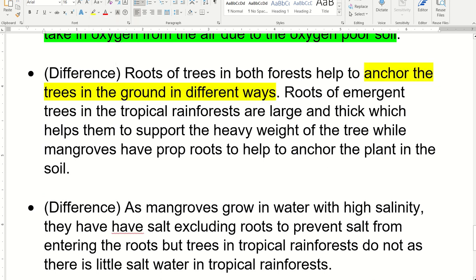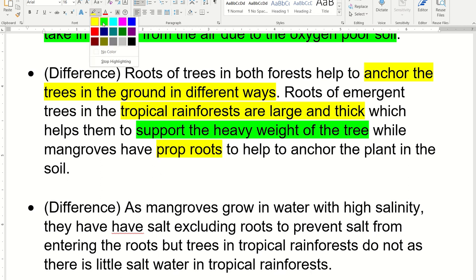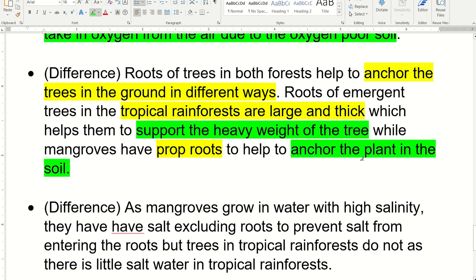The roots of the emergent trees in the tropical rainforest are large and thick. Here I am describing the tropical rainforest, large and thick, and it helps them to support the heavy weight of the tree. On the other hand, the mangroves are different. They have prop roots, and what do prop roots do? They help to anchor the plant in the soil. So they are a little bit different.